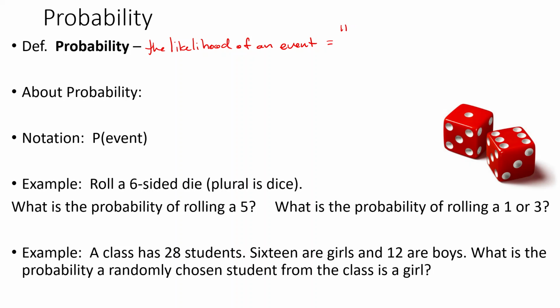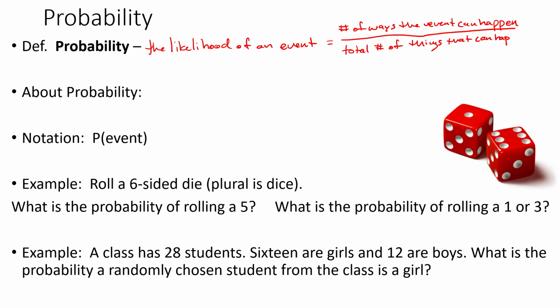It's the number of ways the event can happen divided by, or over, the total number of things that could happen. We aren't usually going to use the dividing, we're actually just going to write it over. You've probably worked on probability before in some other class, right? We're going to start pretty basic here.